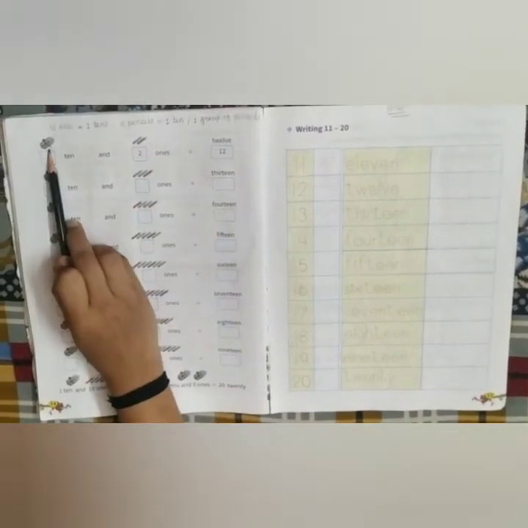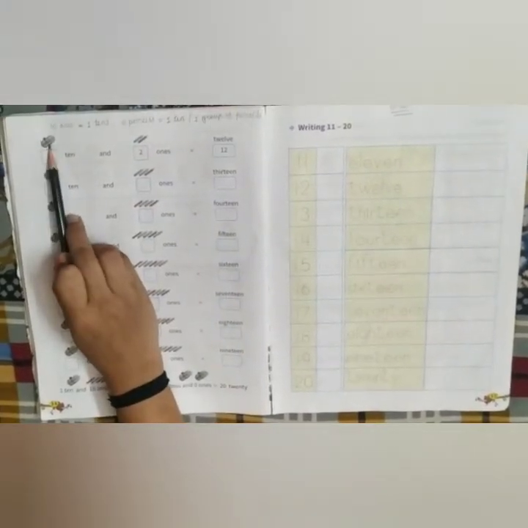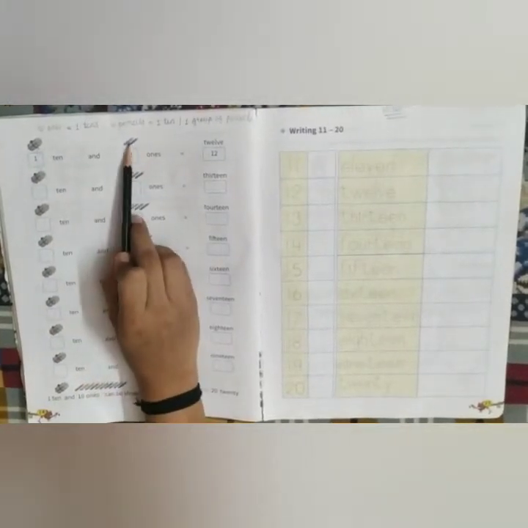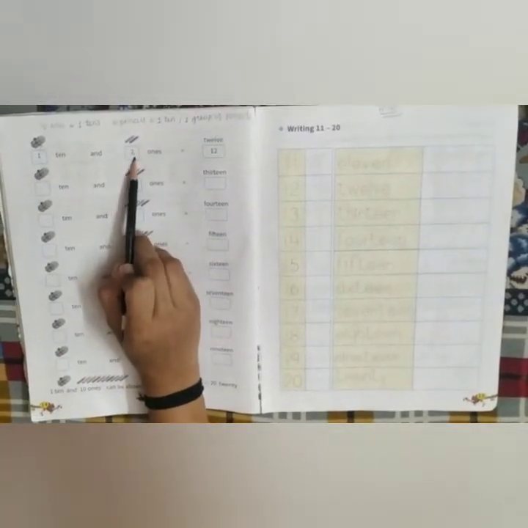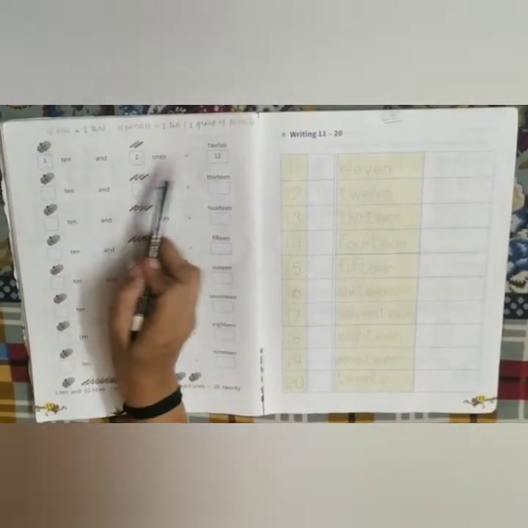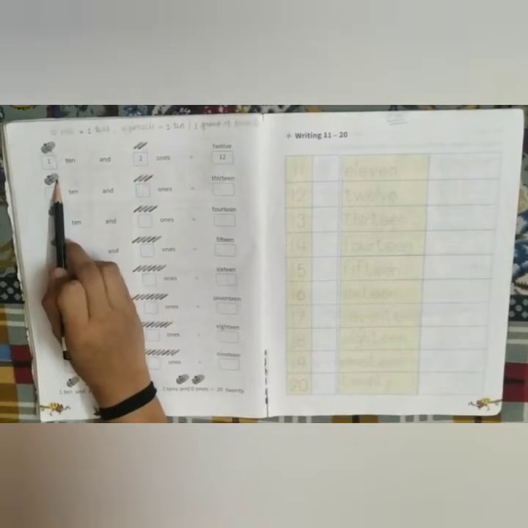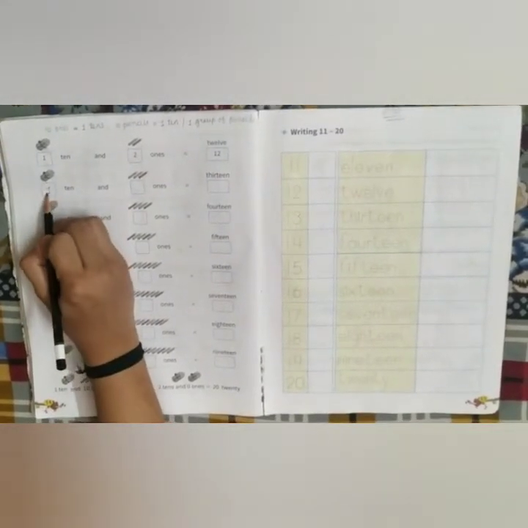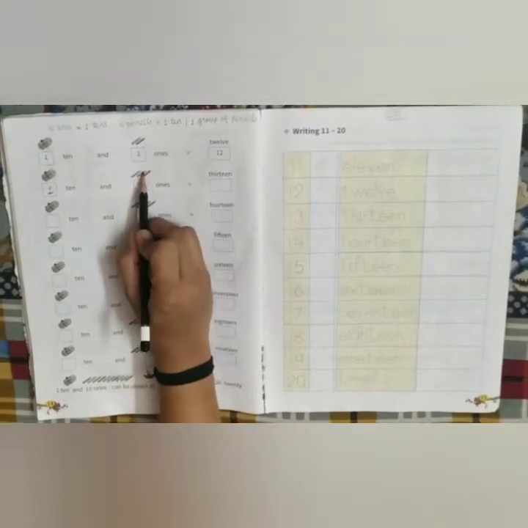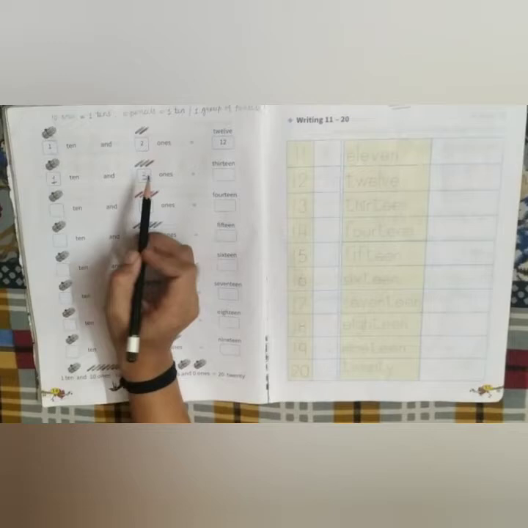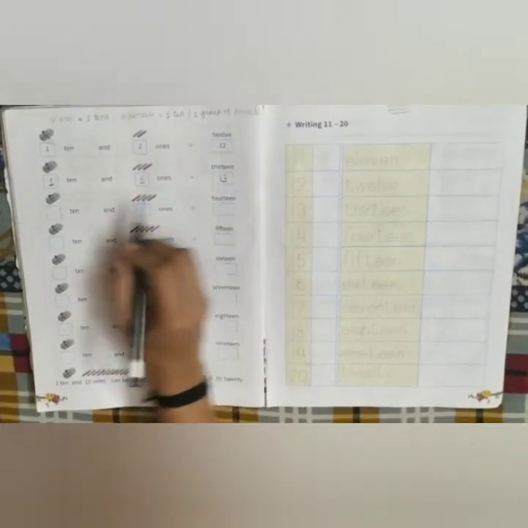Okay, you can see here that this is a bundle of 10 pencils. So we write 1 ten. Over here 2 pencils extra. So we write 2 ones, which makes 12. Okay. Over here the bundle of 10 pencils, so we write 1 ten, and 1, 2, 3, 3 more pencils. It makes 13.